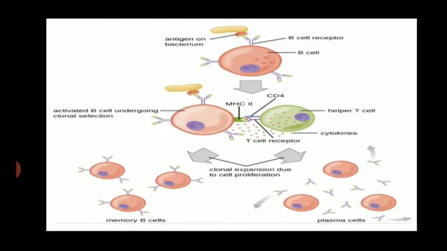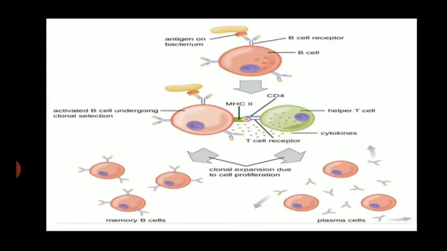You can see here we have a B cell, and on the B cell we have certain receptors. These receptors can bind with the antigen. Here you can see the antigens present on the body of bacteria bind with the receptor of the B cell. Now they have formed a complex. This complex is identified by this T cell.